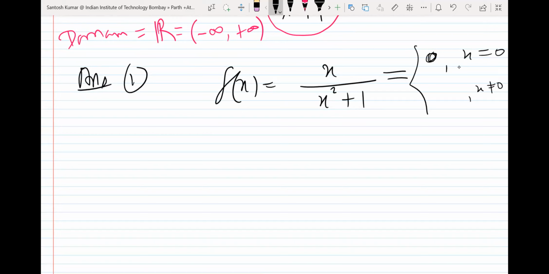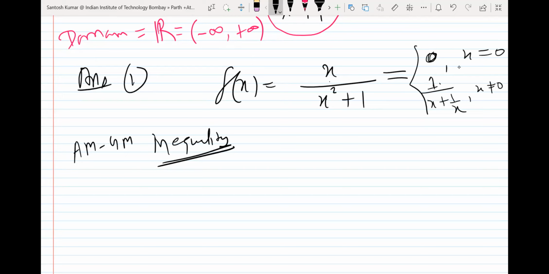Suppose you divide both numerator and denominator by x. What am I doing? Dividing numerator and denominator by x. So what will happen? 1 upon x plus 1 by x. x upon x is 1 in the numerator, and x square upon x is x in the denominator, plus 1 upon x. Why am I doing so? In this way I want to use a rule called the AM-GM inequality.